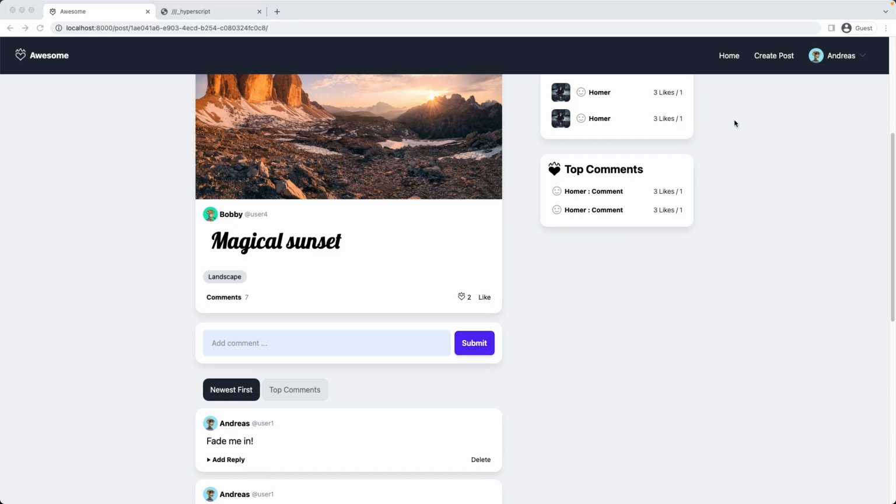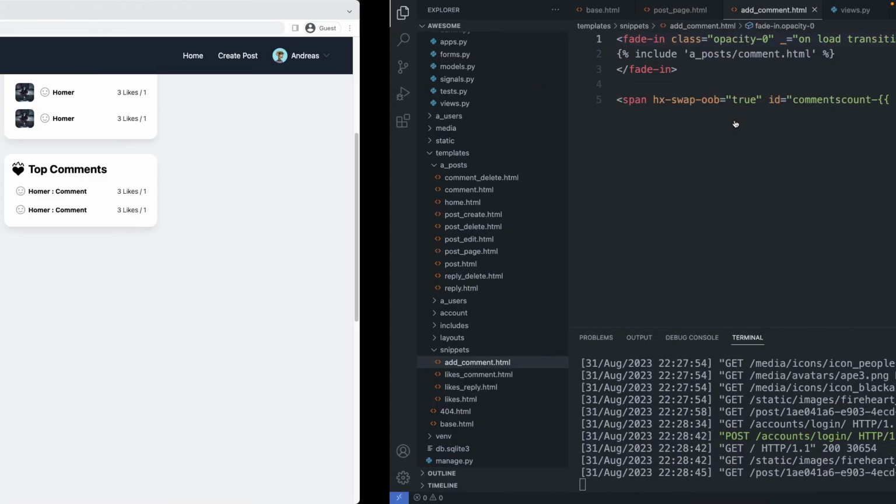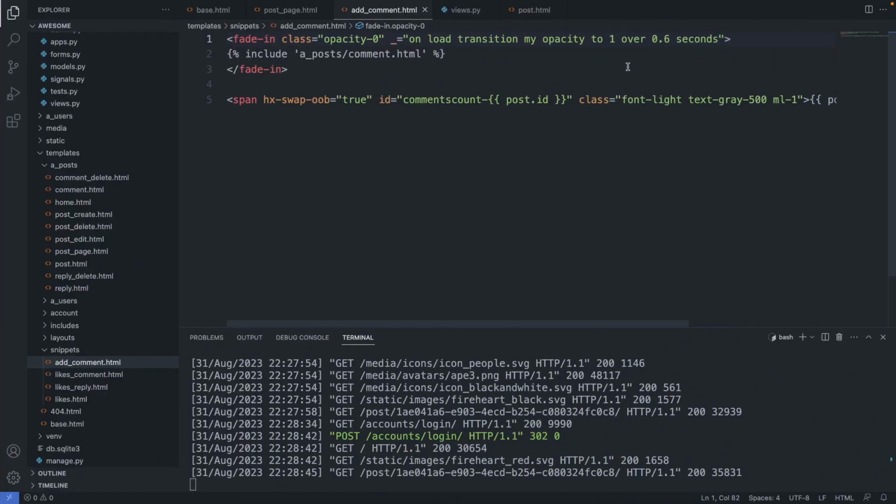So we could enhance it now even further. Let's say I would like the comment to slide down first and then fade in. So combine two transitions. So this is also pretty easy to do. Let's go back to our snippet. And here we work with a minus margin to let the comment start above the content and then slide down.